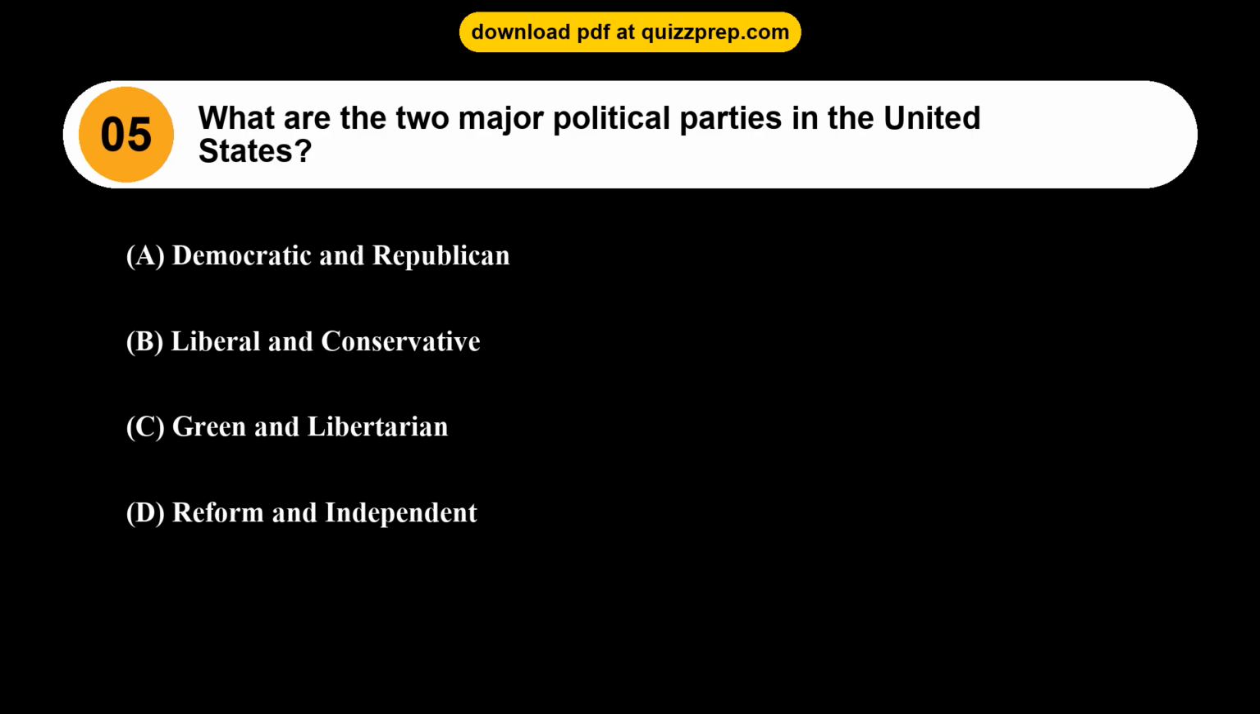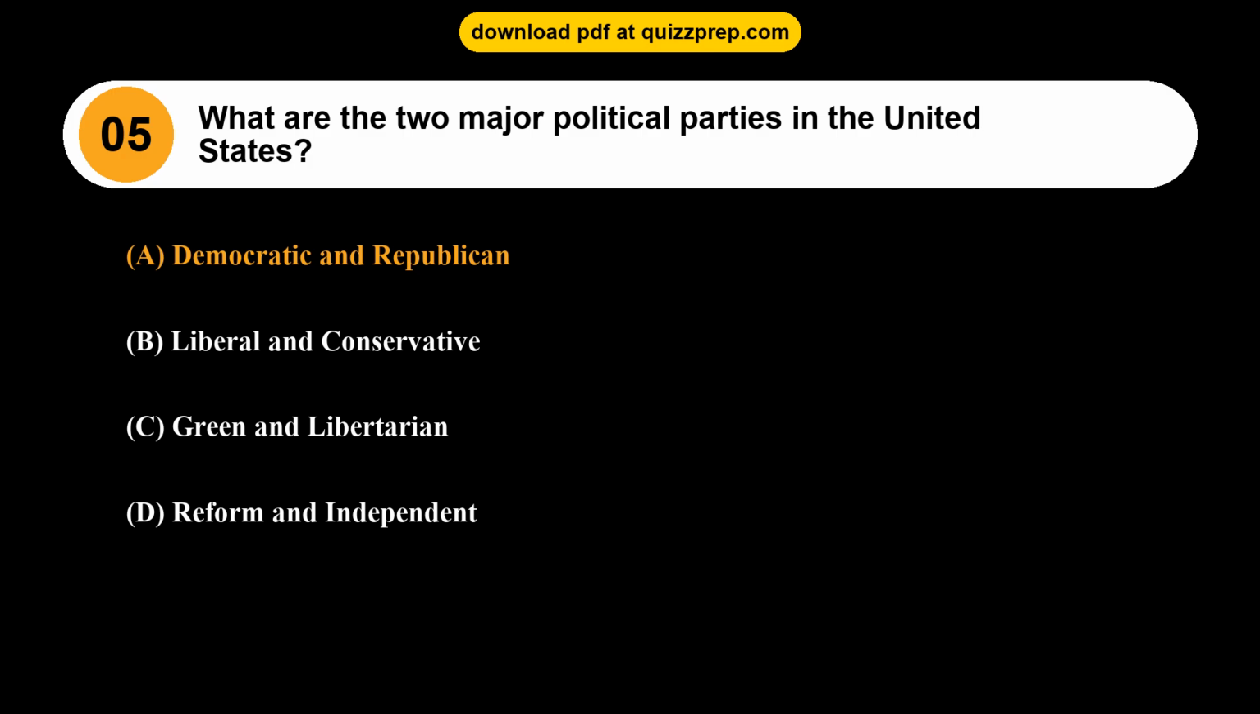Question 5. What are the two major political parties in the United States? Option A. Democratic and Republican. Option B. Liberal and Conservative. Option C. Green and Libertarian. Option D. Reform and Independent. The correct answer is option A.